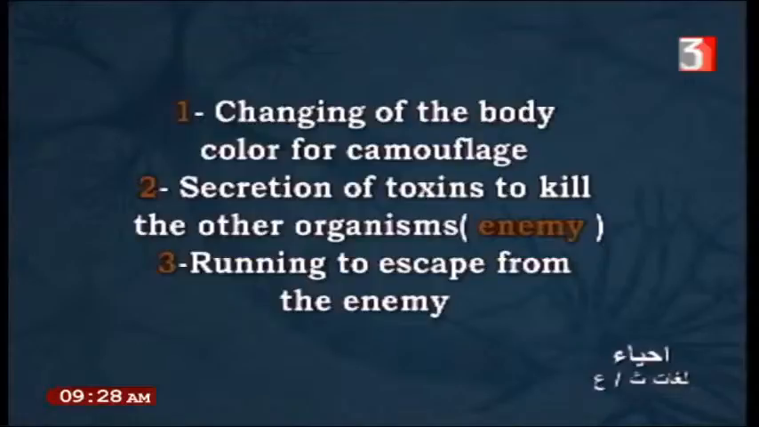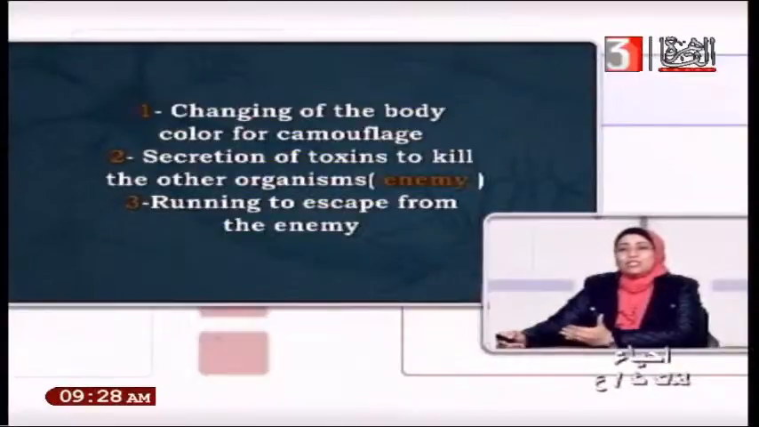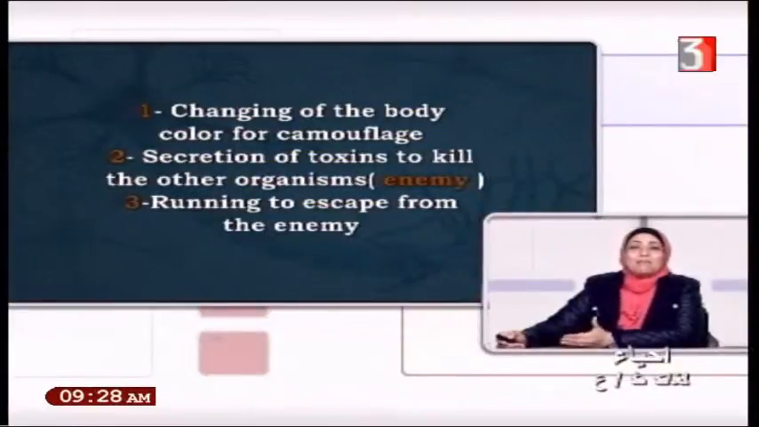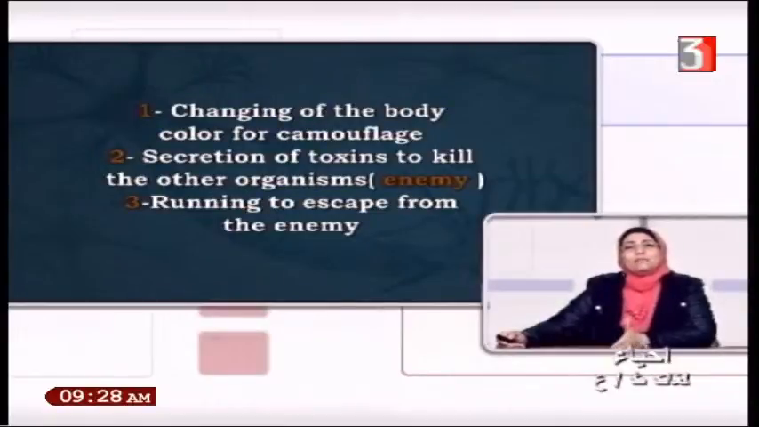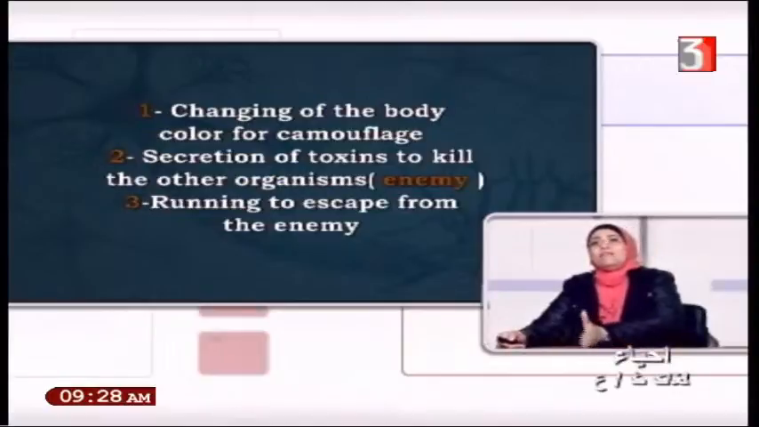Changing of the body color for camouflage, like the chameleon, an animal which can keep its life by changing its color, changing the color of the skin. Okay, this change of skin color is a process known as camouflage. Immunity concerns the threats to the living organism. What are the things that threaten the living organism?